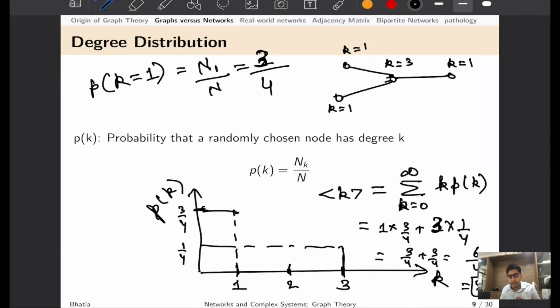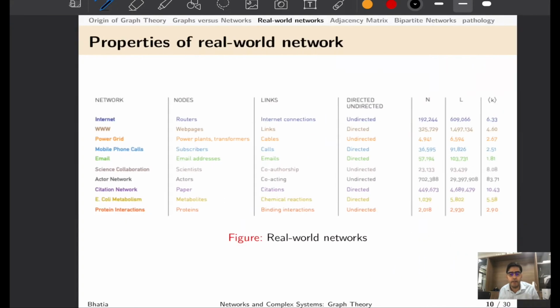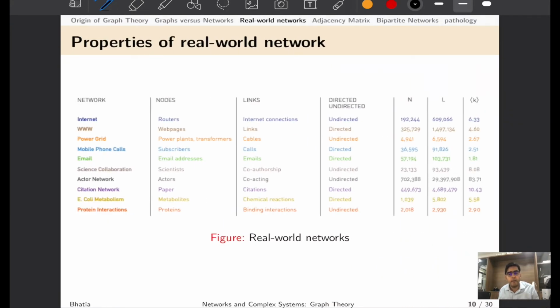So the point is, when we go to real world systems, rather than dealing with 4 nodes, we would be dealing with 4 million nodes, and these degree distributions will carry essential characteristics or signatures of different real world networks. Hence this forms one of the cornerstones of network topology.